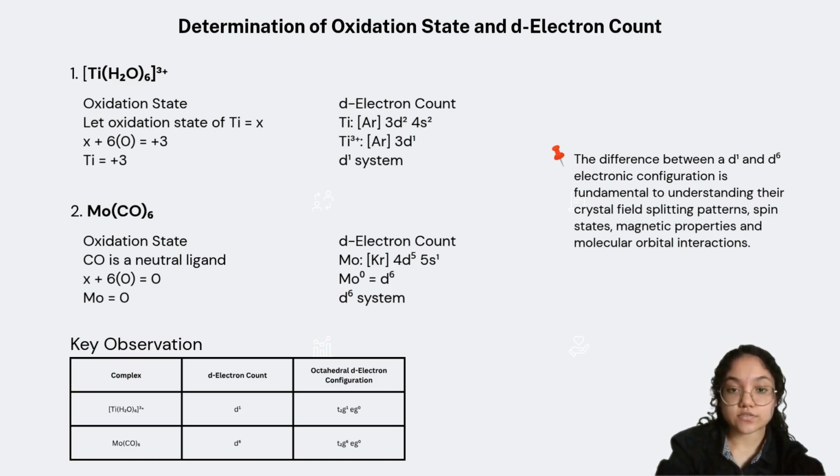These differences in ligand strength and electronic configuration provide the foundation for understanding the crystal field splitting patterns and molecular orbital interactions, which will be discussed in the next sections.